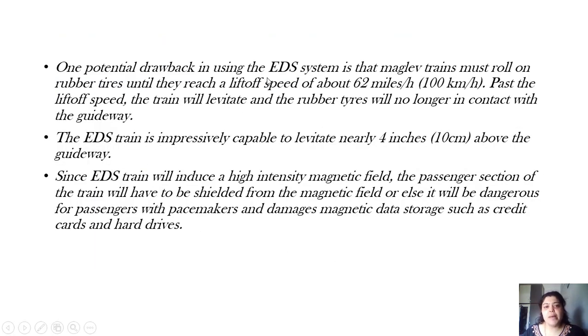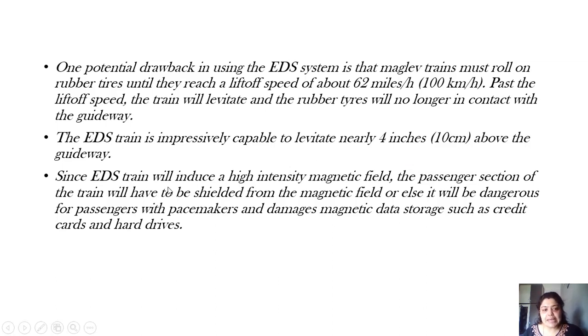But there is one potential drawback in using the EDS system. The drawback is that the train needs to roll on rubber tires until they reach a lift-off speed of around 62 miles per hour. So till a speed of 100 kilometers per hour, they have to move on rubber tires. After a particular speed is achieved, the train will levitate. Past the lift-off speed, the train will levitate and rubber tires will no longer be in contact with the guideway. And this can achieve approximately 10 centimeters, that is 4 inches of levitation. The only reason is that it uses forces of repulsion. So there is no possibility that the two magnets come in contact.